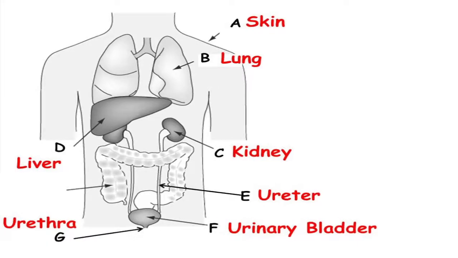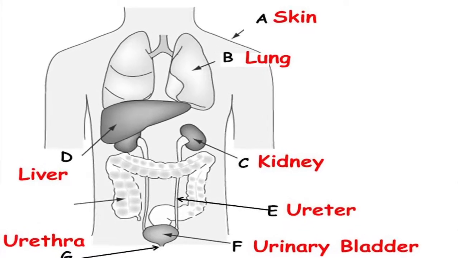Hello, I want to talk about the urinary and excretory system. The excretory system is a system of an organism's body that performs the function of excretion. It is responsible for the elimination of wastes produced by homeostasis. There are several parts of the body that are involved in this process, such as sweat glands, the liver, the lungs, and the kidney system.